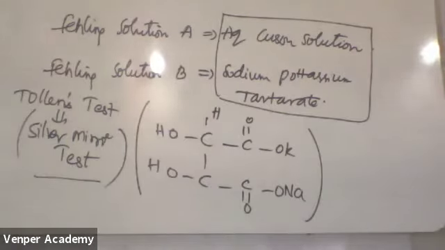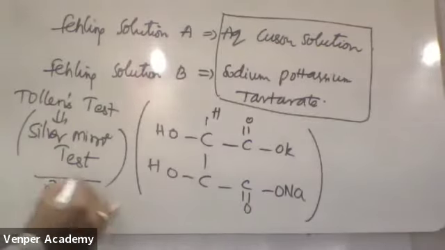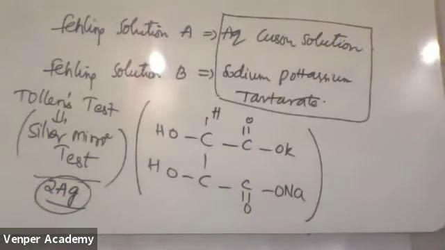Why is it called the silver mirror test? Because at the end you are getting 2 Ag, silver, in the end. That's why it is called the silver mirror test.